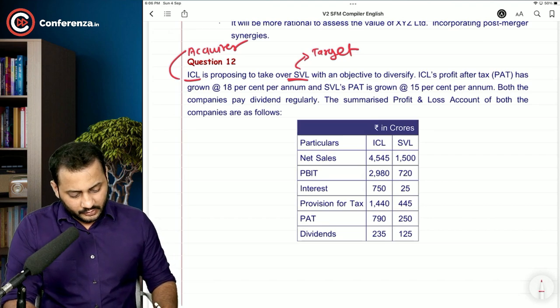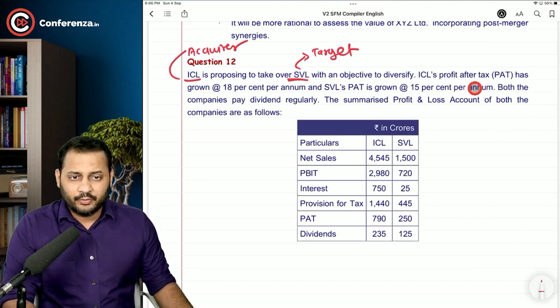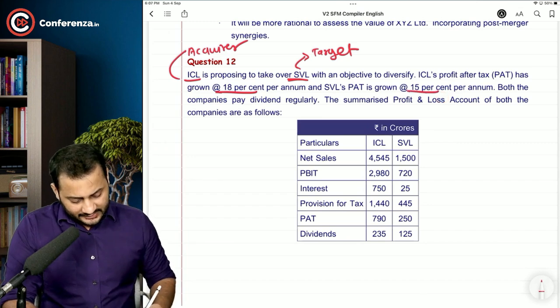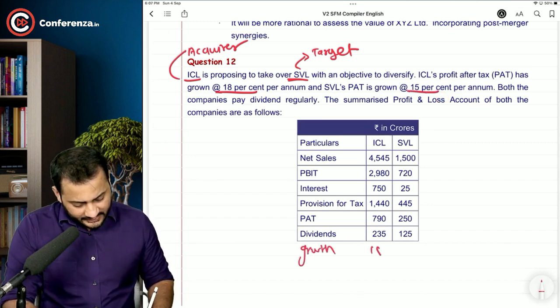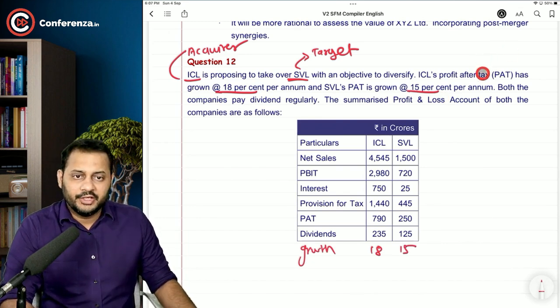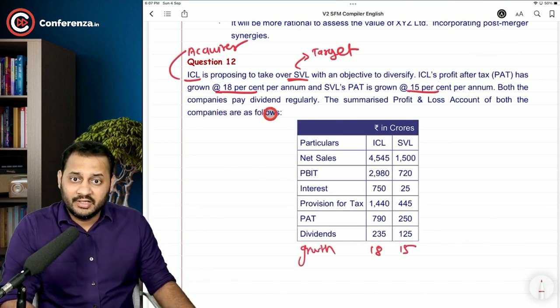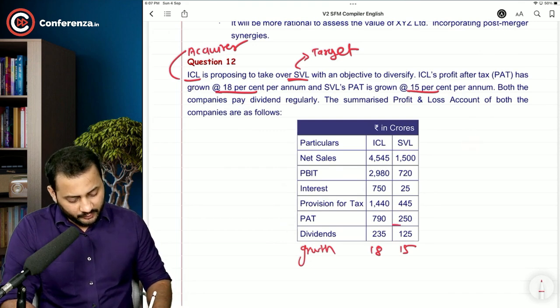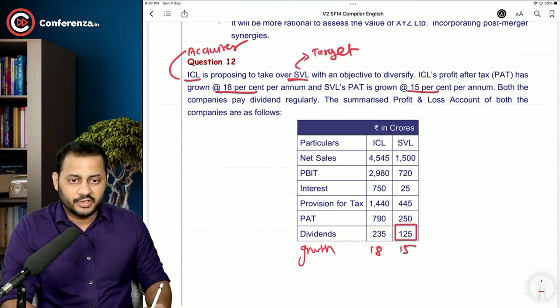Now you can see that ICL's profit after tax has grown at 18% per annum, but that of SVL is only 15% per annum. So I can say the growth rates are 18 and 15 for each company. Both the companies are paying dividends regularly. The summarized profit and loss account for both the companies has particulars: net sales, profit before interest and tax, less interest, provision for tax, profit after tax, and then the dividend paid by both companies, ICL and SVL. This will be very important for you. Dividend of SVL.